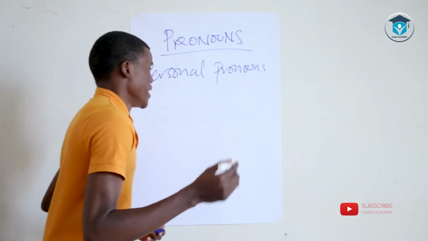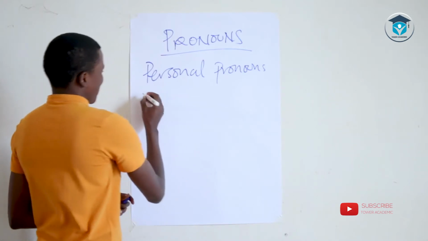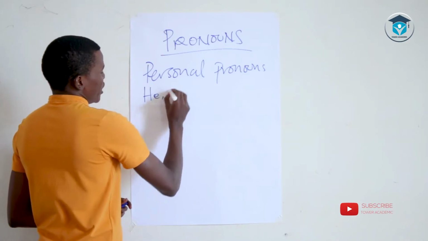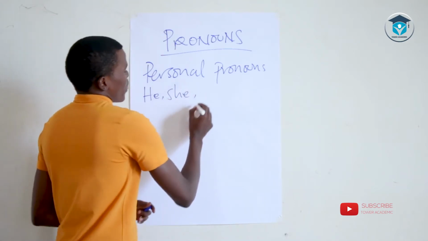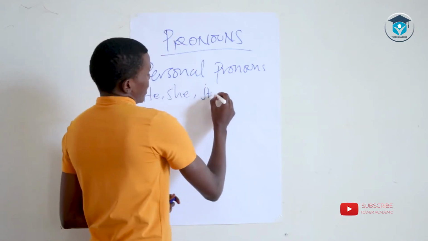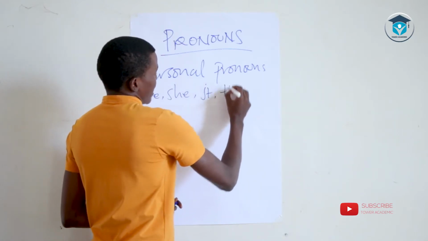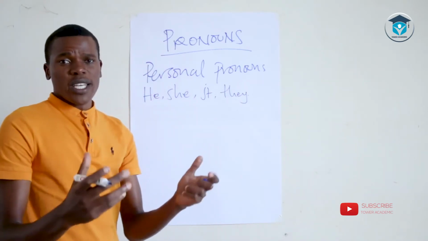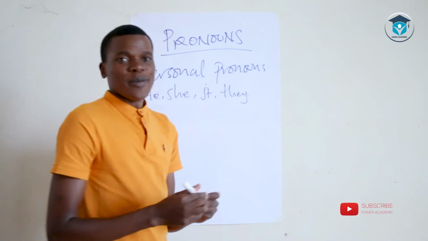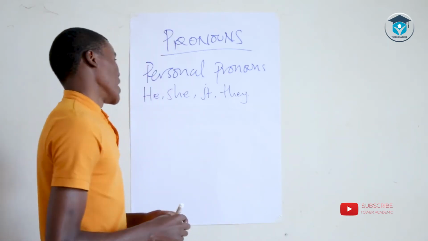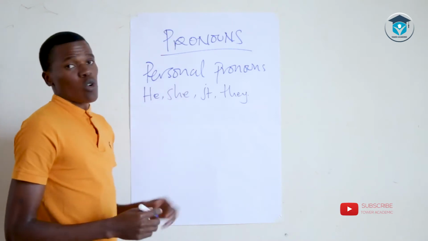Okay, so we said he is a personal pronoun, she is one of them, it for animals and objects probably, and we could have maybe they. Yeah, they is collective because you're now joining the male and female: men and women, ladies and gentlemen. So these are examples of personal pronouns.